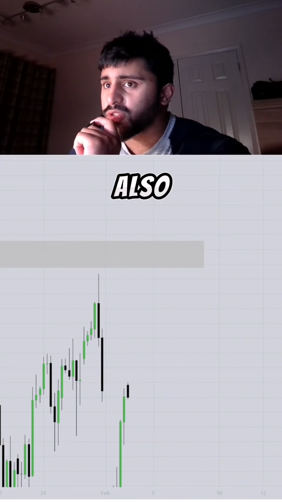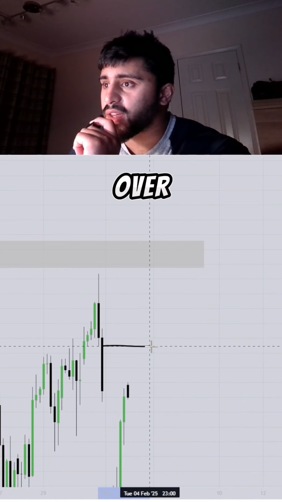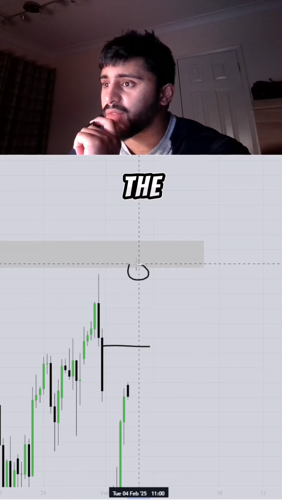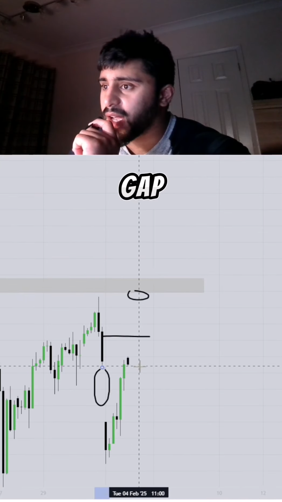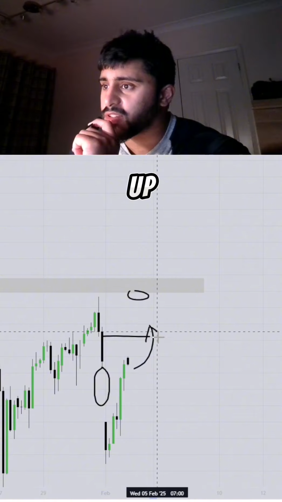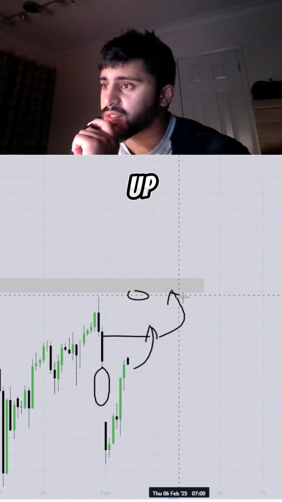On top of that, we also have some fair value gap resting over here in this region. And of course, we have the fair value gap over here. So what's going on here is we've basically filled this gap. And so I do expect price to come up to this region and then eventually come up into this region.